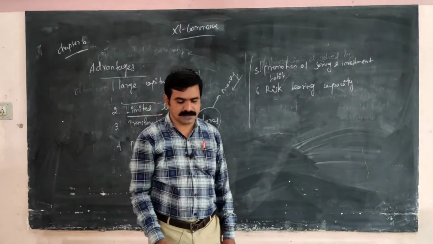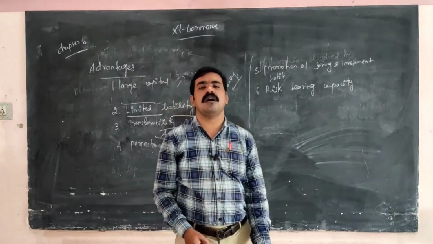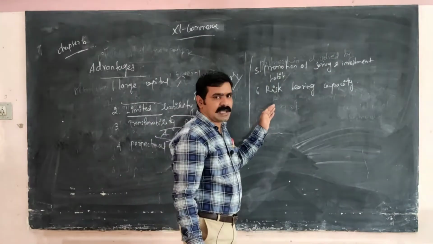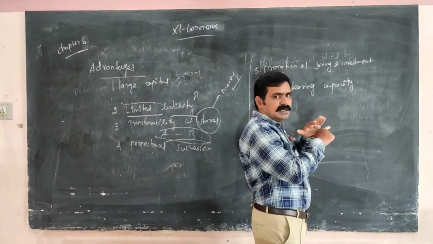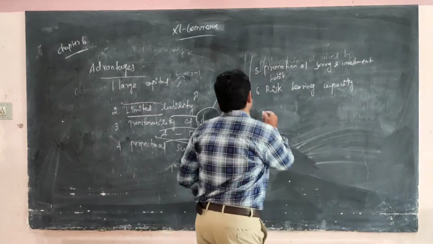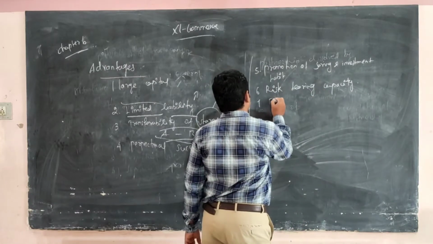Risk bearing capacity means that in case the company faces loss, the losses may be distributed to a large number of shareholders. Okay, next one, economies of large scale operation.